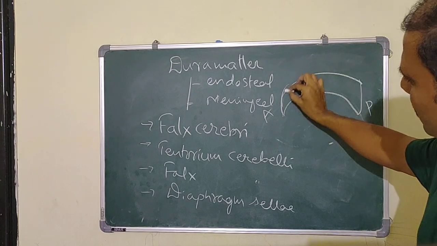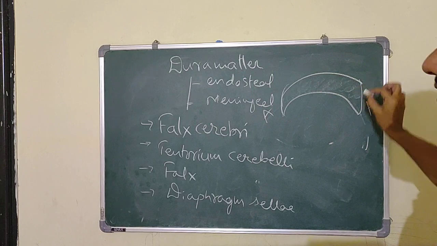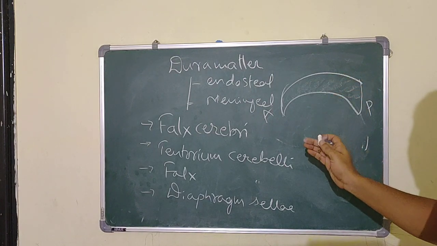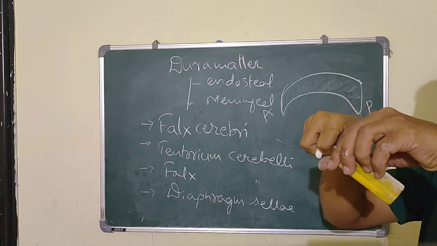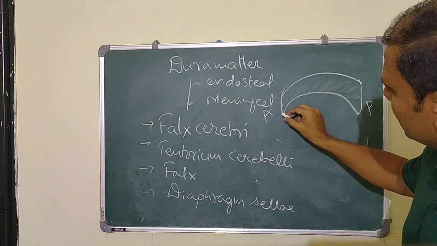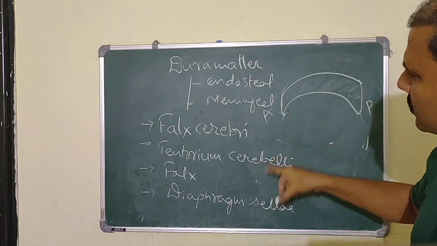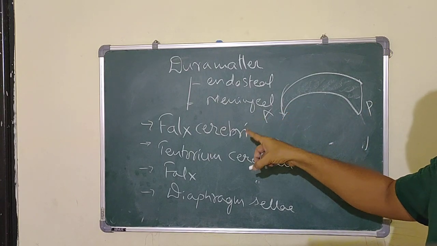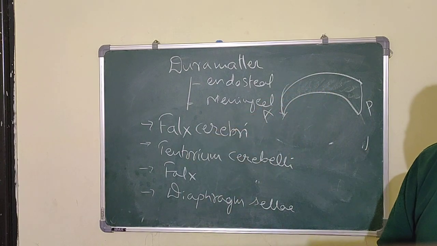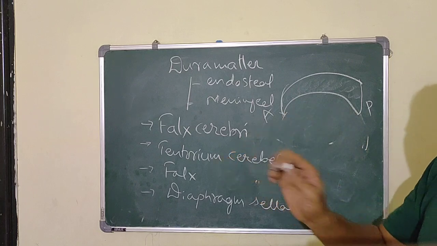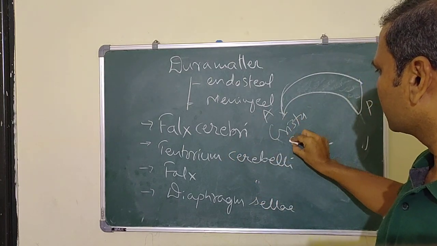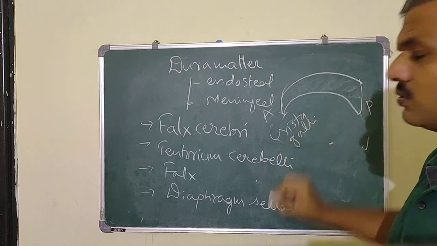So this is the falx cerebri, a fold present between the two cerebral hemispheres. The anterior end of the falx cerebri is attached to a bony part, the crista galli.